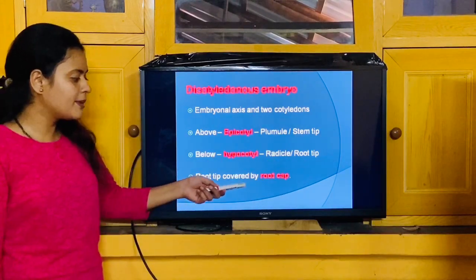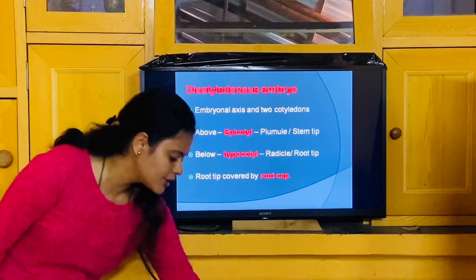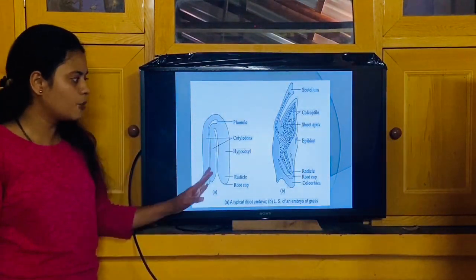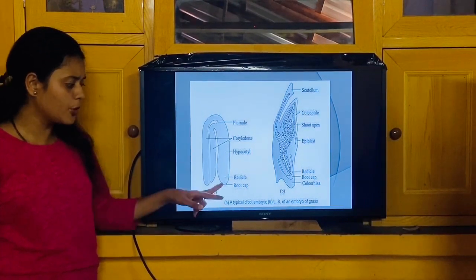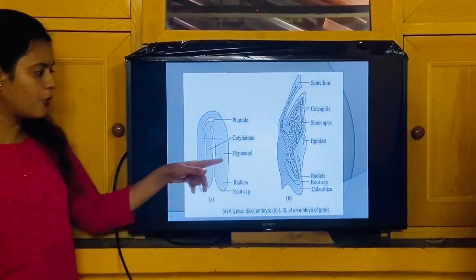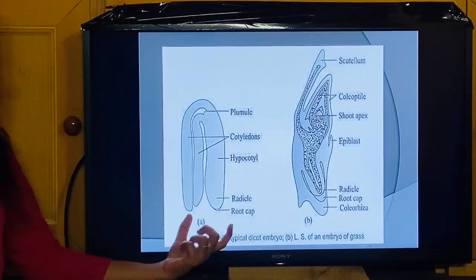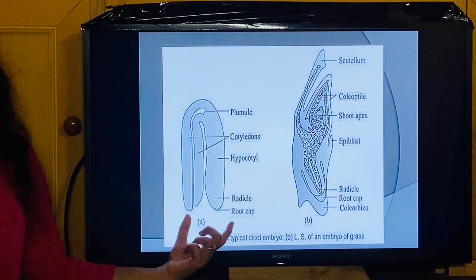The root tip is covered by a root cap region. The picture is again showing you here. You can see the plumule, the radicle, the root cap, a single embryonal axis and two cotyledons. So this is the typical embryo of a dicot.